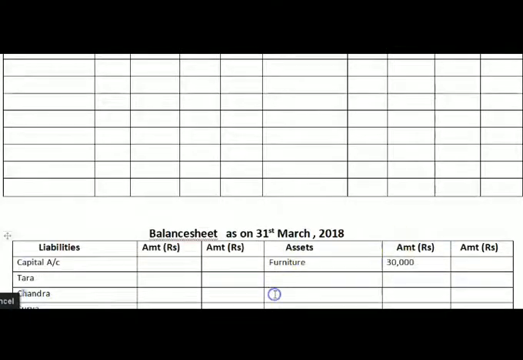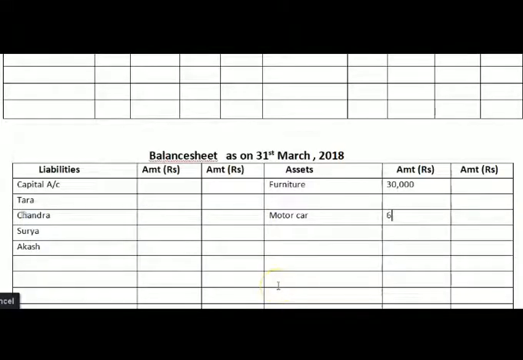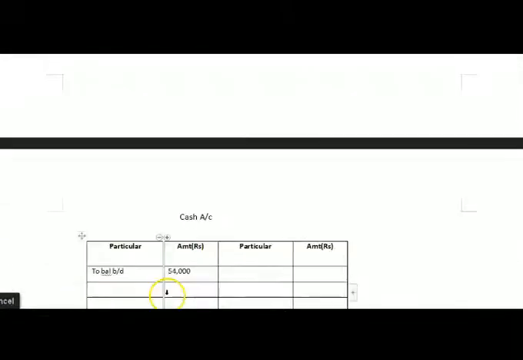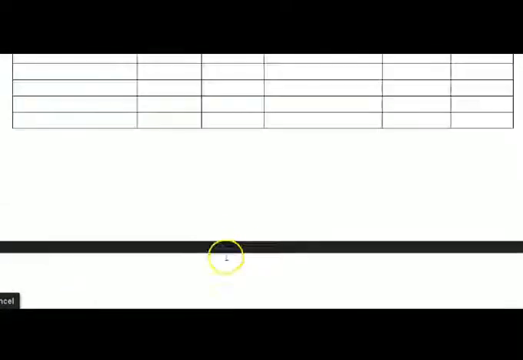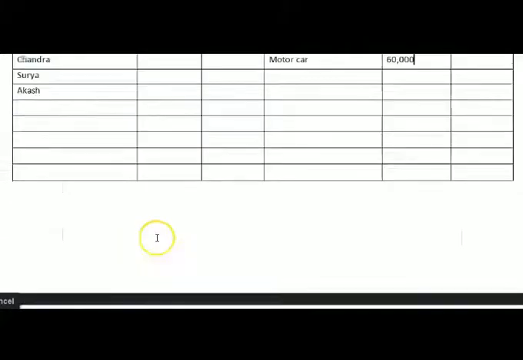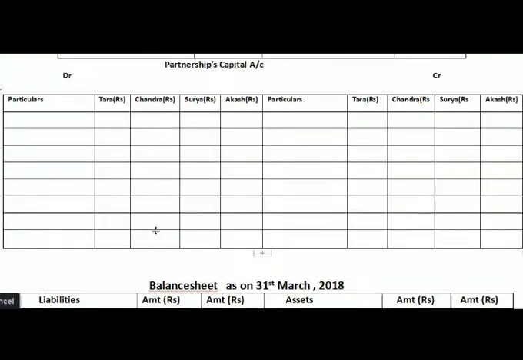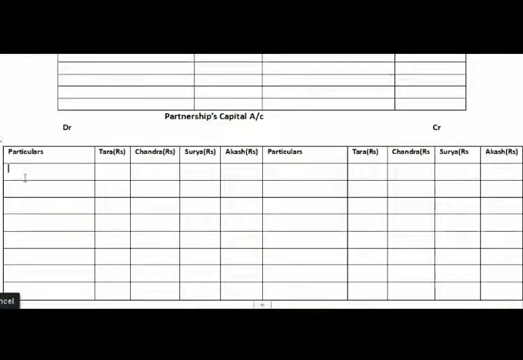Next we will write motor car, and the amount here is 60,000 rupees. They have given the balance of cash here, so we will write in cash 54,000 rupees. Next, Tara's capital account, they have given on the asset side, and here we will write on the debit side of partners' capital, by balance brought down, and the amount will come in Tara's account here, 27,000 rupees.